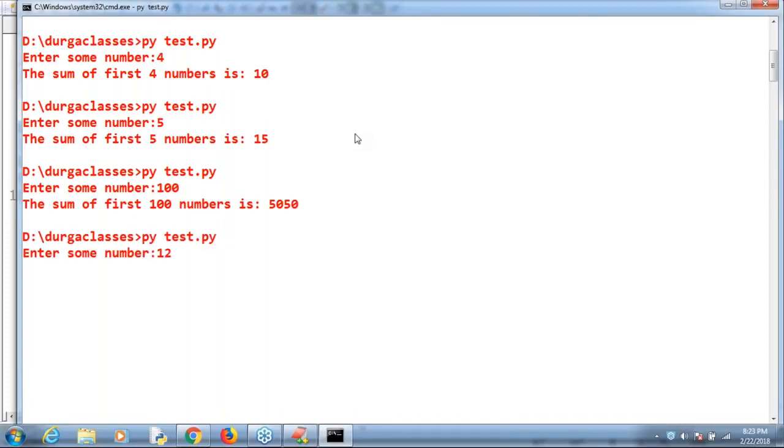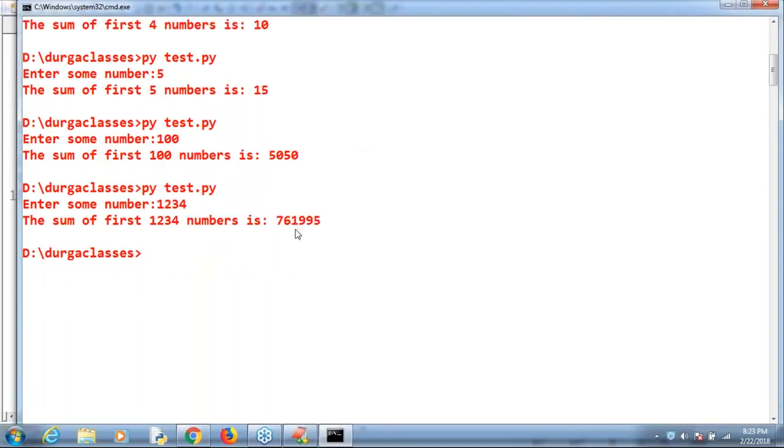You can provide 1 2 3 4. The sum of first 1234 numbers is a big number by default. We are going to get 7,61,995 as the value. Everyone can understand, right? Okay, sir. Okay, that's all.